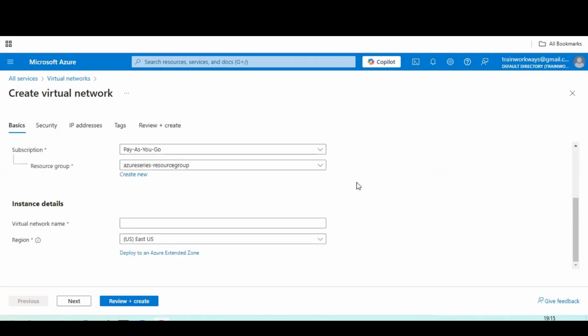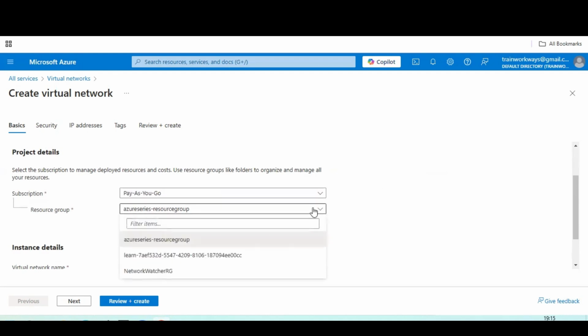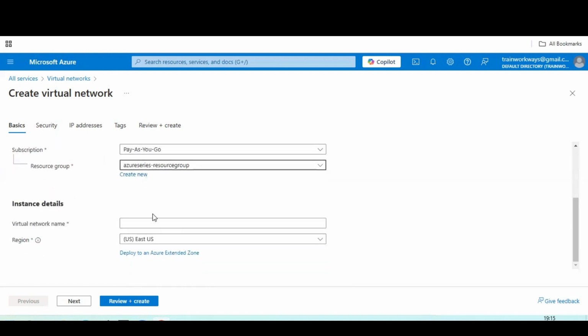So if we jump into the details, initially we have to add our subscription. If you are using it for practice purposes, in your account you have to add pay as you go. Next, we already have a resource group, which I have already attached. If you are planning to create one, you can create a new resource. Here you have to add a virtual network name. You can follow either uppercase or lowercase. I am adding VNet Azure series. Next comes the region.